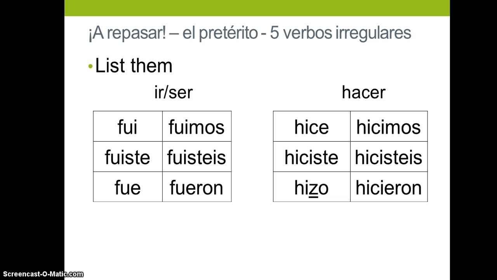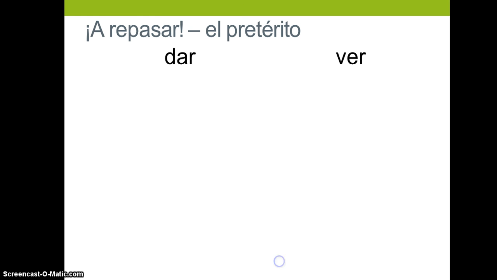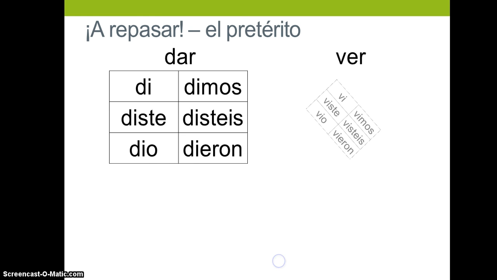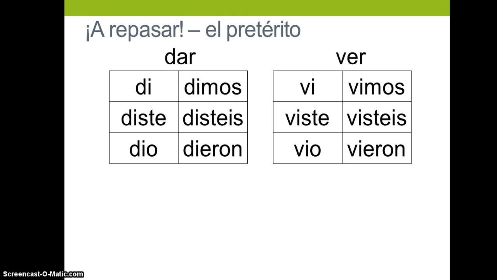If you need to pause to finish copying this down, please do so right now. If not, we can continue. Next up are the rest of the irregular 5. We have dar and ver. And you'll notice that they have the exact same conjugation endings. The only thing that is different is their first letter. Obviously, dar gets a D and ver gets a V.